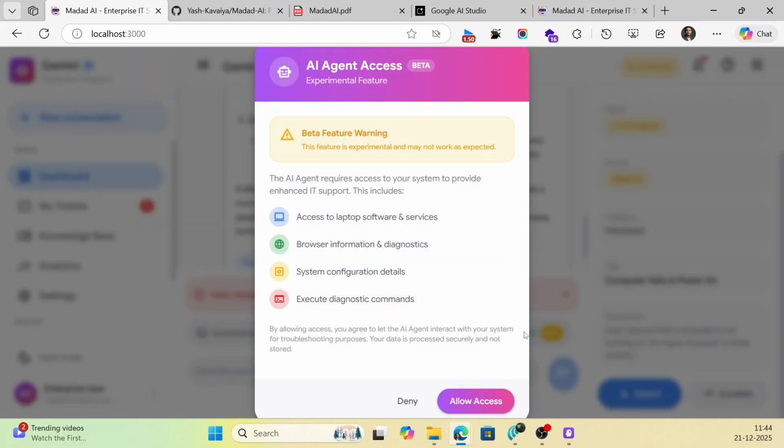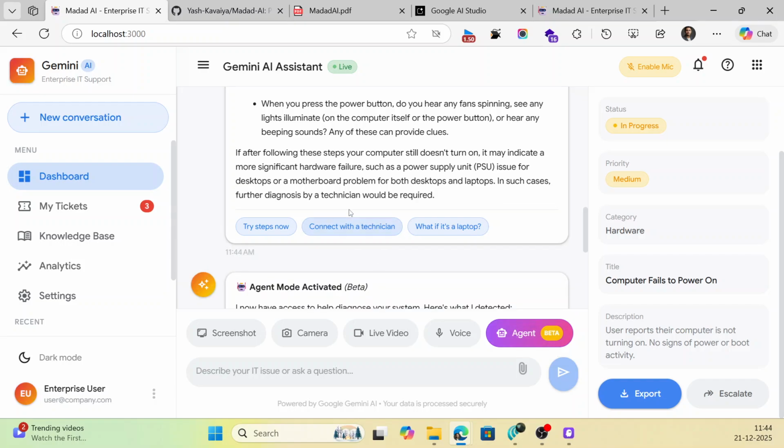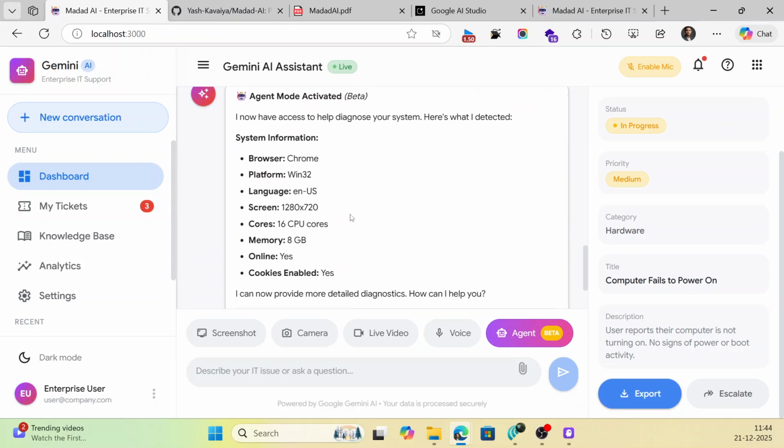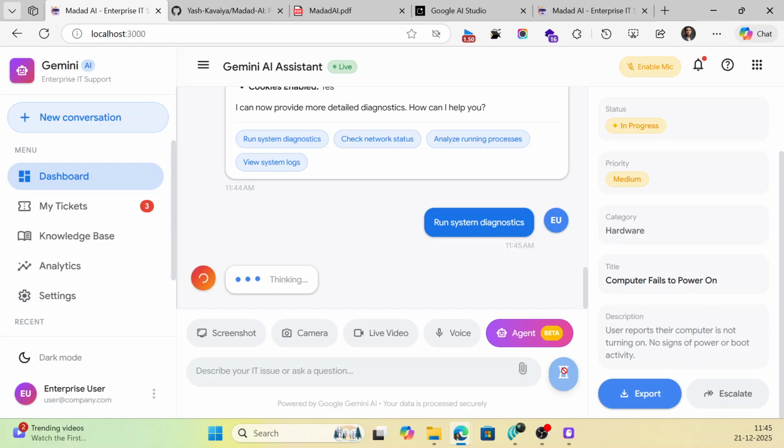And another big advantage is the AI agent feature. This feature is in beta version. If you have any doubt or any problem in any software, just allow this AI agent, it will automatically handle it. Okay, yeah, so here you can see this is the agent mode. They know this is my real configuration of my laptop. So if I ask it to run diagnostic on the system, it will answer based on this.